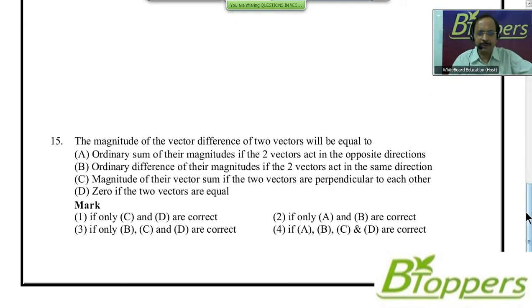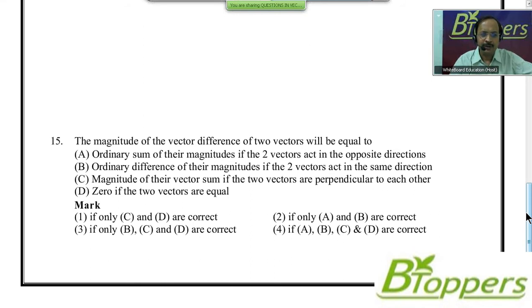See the next question, question number 15. This is a theory question. I will read out the question, or you can see it on the screen also. The magnitude of the vector difference of two vectors will be equal to, option A, the ordinary sum of their magnitudes if the two vectors act in the opposite directions.